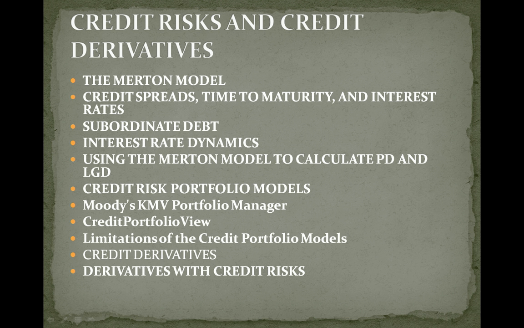Now most firms have a variety of debt instruments that mature at different times with different coupons. It's not just zero coupon debt, as assumed by the Merton model. The Merton model assumes that the underlying follows a lognormal distribution with constant variance. The Merton model does not allow for firms to jump. Since most defaults are surprises, the inability to have jumps in the Merton model makes default too predictable.